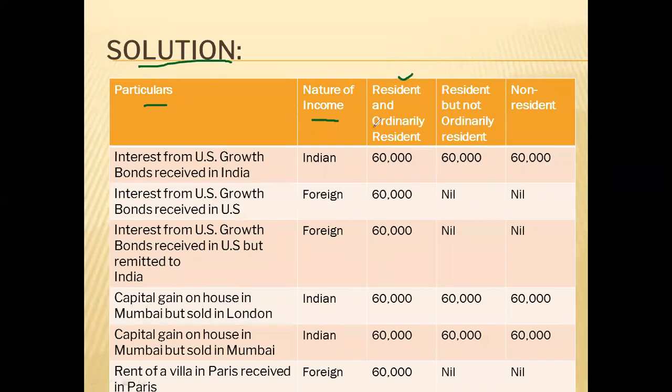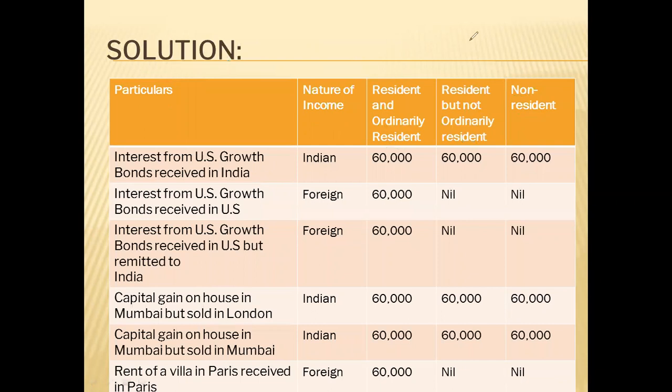If an individual is an ordinary resident, if an individual is a not ordinary resident, and if an individual is a non-resident, what should be his total income? This should be our presentation of the solution in case of a scope of total income question.